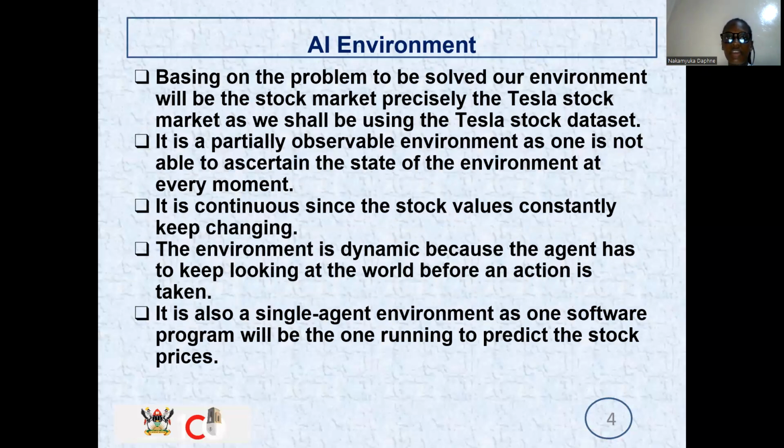For the problem we are solving, we have the AI environment, and this AI environment is a single agent environment, as one software program will be able to run to predict the stock prices. This environment also is dynamic because the agent has to keep looking at the world before an action is taken. The AI environment is partially observable, as it is not able to ascertain the state of the environment at every moment. So based on our problem to be solved, the environment will precisely be the Tesla stock market, as we shall be using a Tesla stock data set.